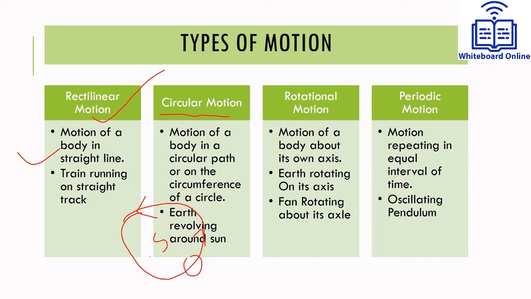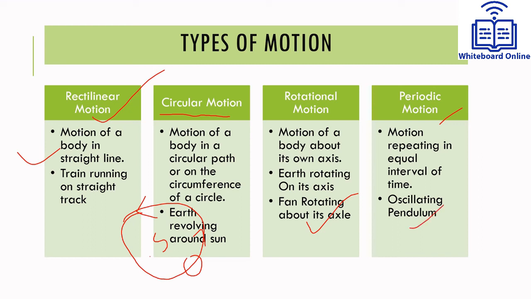And one more example we can see in our homes is fan rotating about its axis. Fan is also performing rotational motion. Okay. Last one is periodic motion. What is periodic motion? Motion that repeats after an equal interval of time. This type of motion is periodic motion.